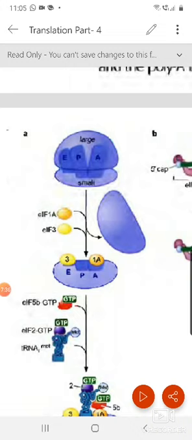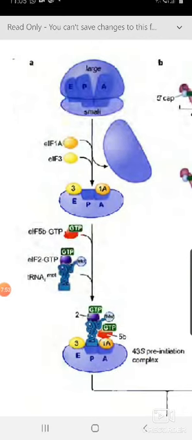eIF3, e stands for eukaryotes. IF3 occupies the E position. You remember IF1 occupies the A site. But here eIF1A is the factor that comes and binds to the A site. Now, instead of one GTP-binding factor protein, there are two GTP-binding proteins.